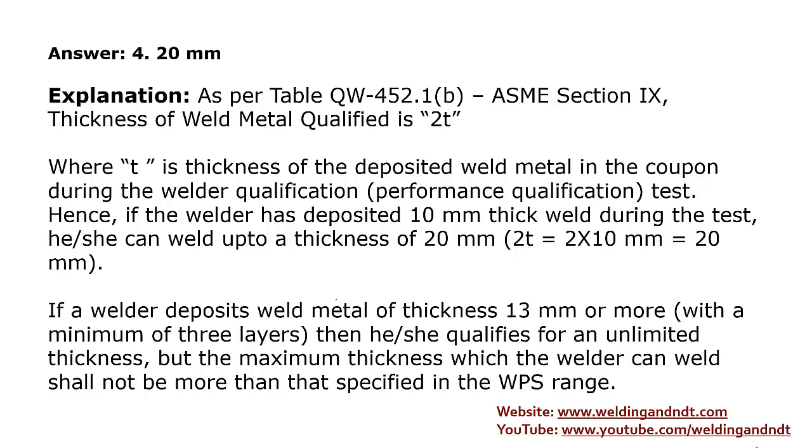Suppose the welder has deposited weld metal thickness 13 or more, with minimum 3 layers, then the welder will be able to deposit unlimited thickness. But there is a limit of unlimited thickness also, and that limit is the WPS range, means the welder can deposit the maximum thickness which the WPS has given, if the welder has done 13 or more thick weld during qualification test with 3 layers.